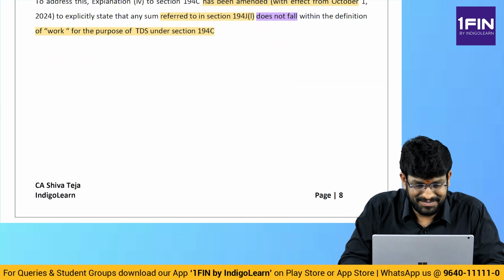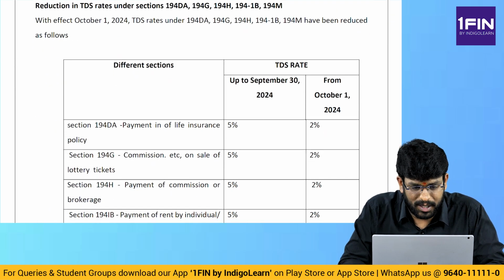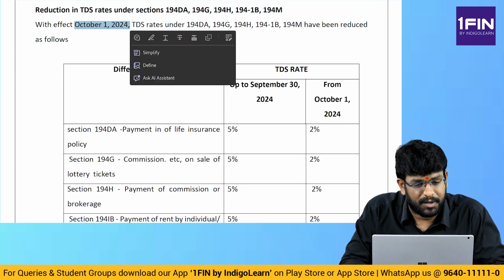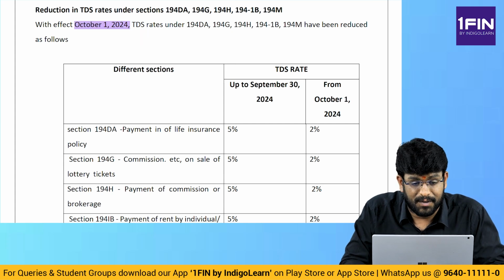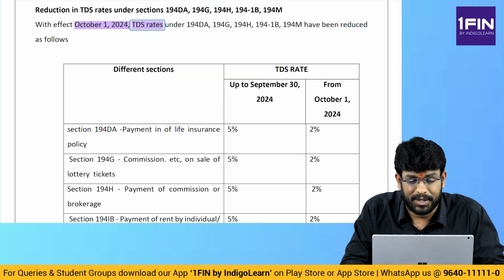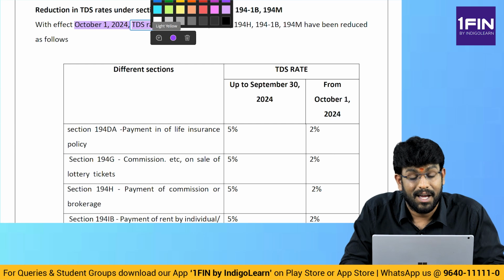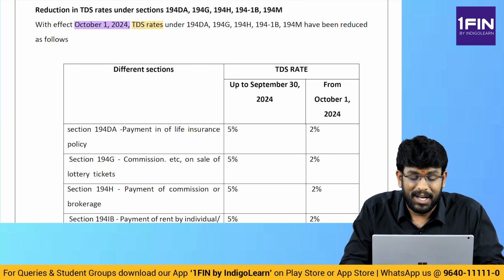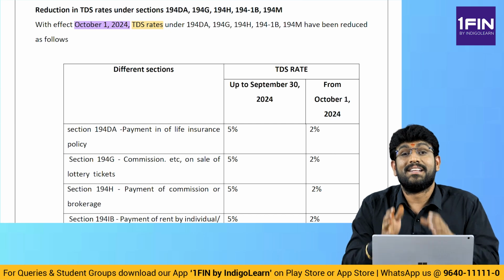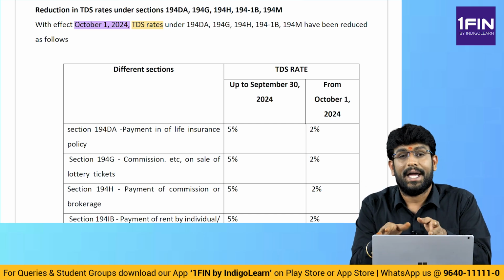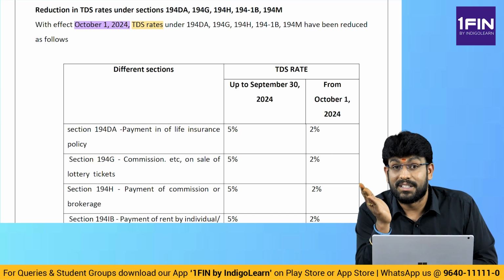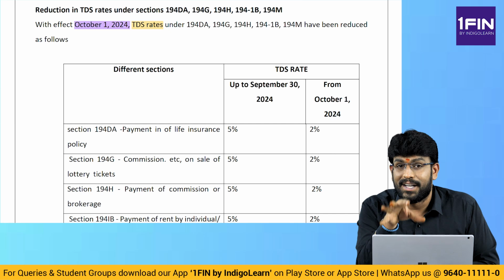Next point. Again related to TDS only. Reduction in TDS rates with effect from 1st October 2024. Already I told you, TDS amendments are with effect from 1st October 2024 only. But in capital gains, the effective date is 23rd July 2024. Don't confuse yourself. In different cases, the answer is different because this is an interim budget and final budget brought. In 2024, 2 budgets have come. That's the reason why all these changes are there. The cutoff date is 23rd July 2024 for capital gains. But for TDS, it is 1st of October.